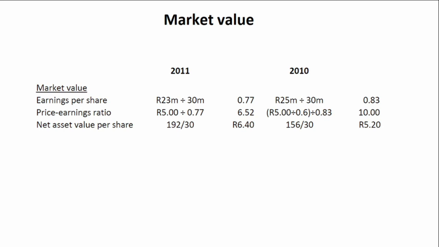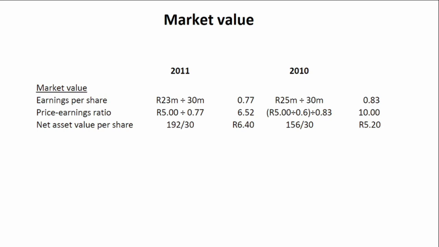They also told us in the scenario that the share price has dropped by 40% in the current year. So why would the share price drop? If our earnings per share is deteriorating and our PE ratio is deteriorating, people will be prepared to pay less for the share this year than they were last year. So that is a reason why the share price has decreased.